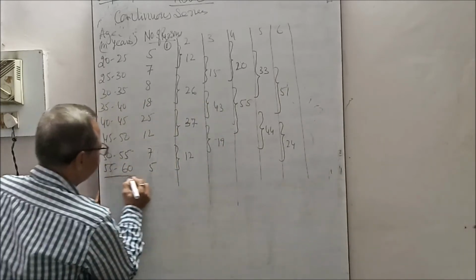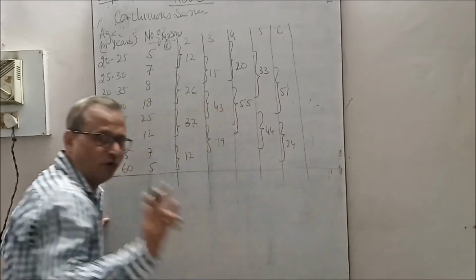Analytical table, and find the modal class.